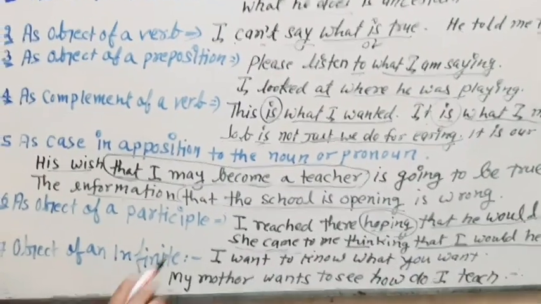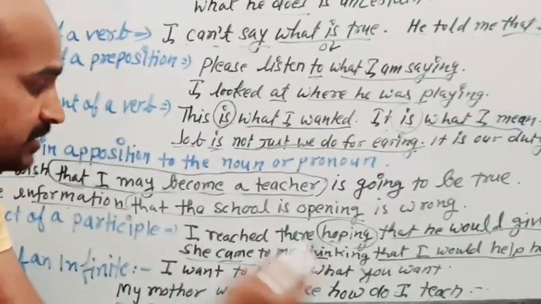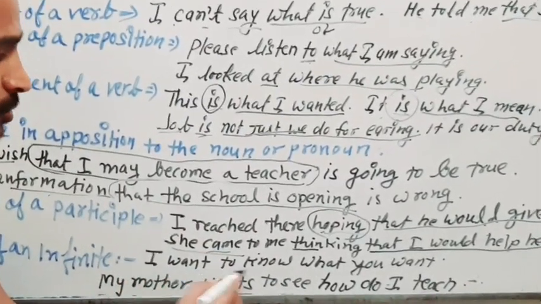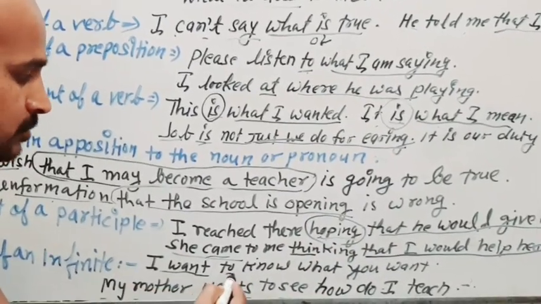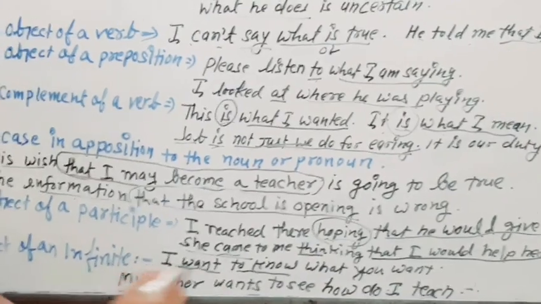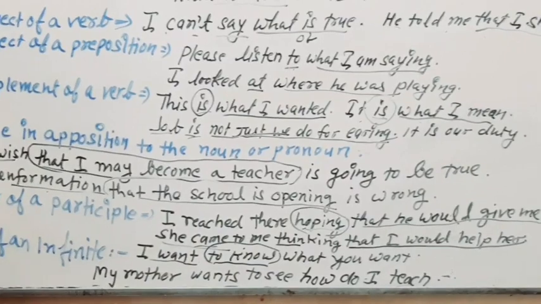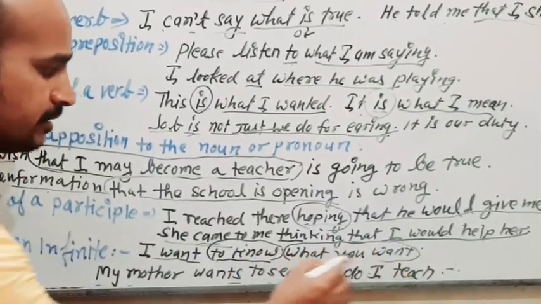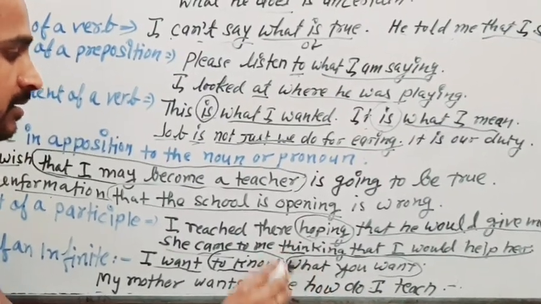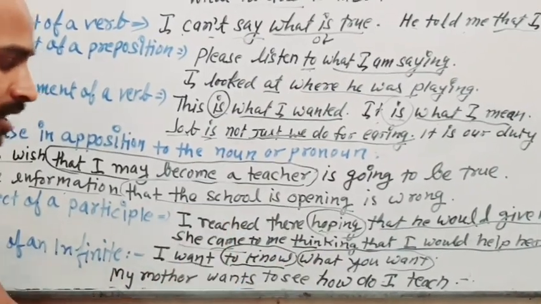Okay, now object of an infinitive. So there is the example. I want to know what you want. I want to know. So I want to know what you want. You just see, to know means the first form of the verb with to. It's an infinitive, and after it we are having this clause. So here this clause is working as an object of this infinitive, and this is a noun clause.